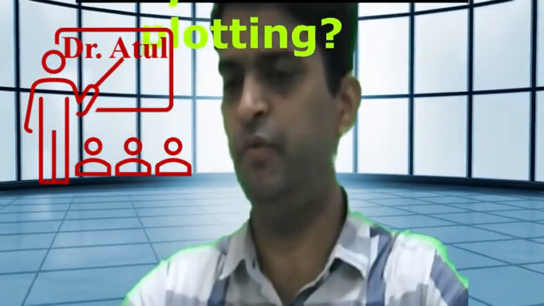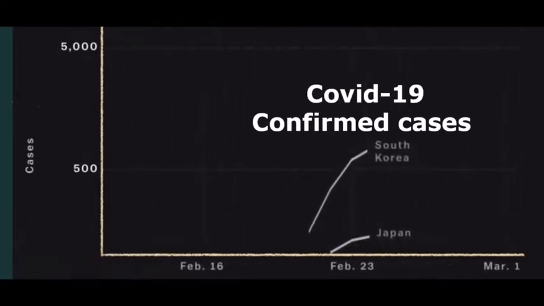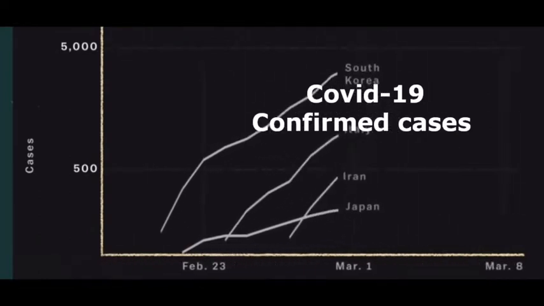Dear all, today I will talk about why we need plotting. We need plotting because after a certain limit we cannot interpret the data. Suppose we have, for example, nowadays COVID-19 data. COVID-19 is surging so much that every day different data is coming. If you do not plot it, you will not be able to understand the way it is moving, how the graph is going. So we cannot understand without plotting it properly.